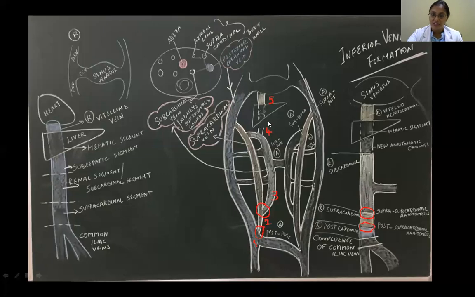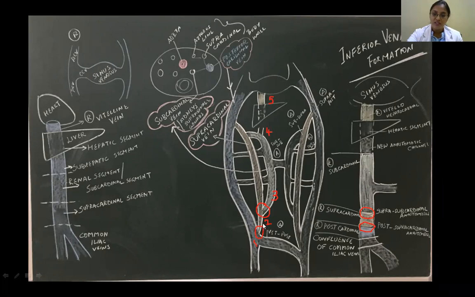So there is no communication between the liver and this. So a new channel sprouts towards the liver. Already in the liver, an inferior vena cava is developing. So this goes and joins here. And then this part here, hepatic segment and vitelline, hepatocardiac segment. So like this the entire vena cava has formed.